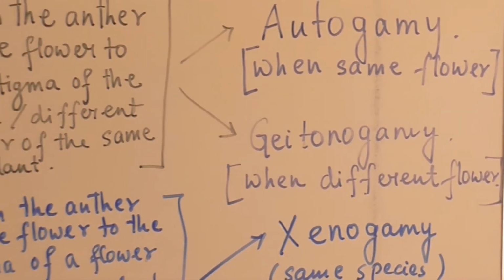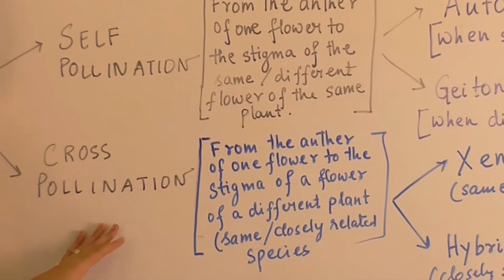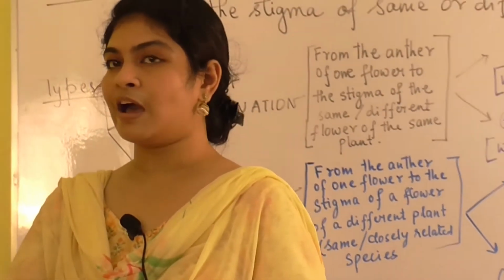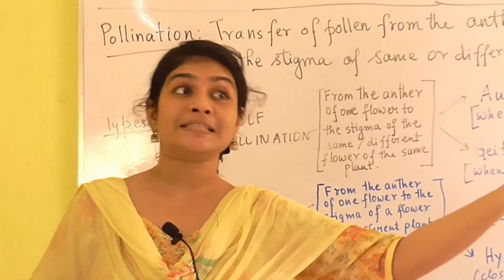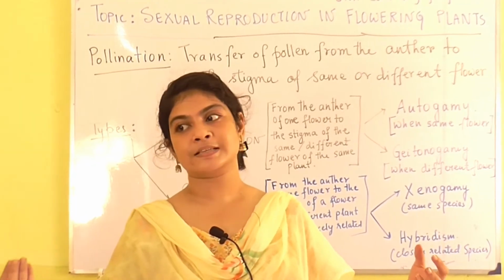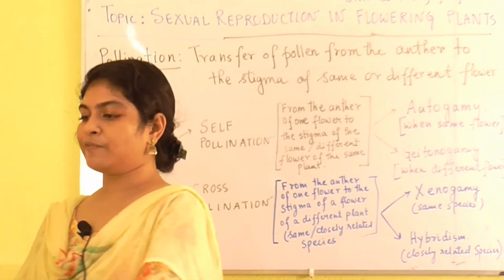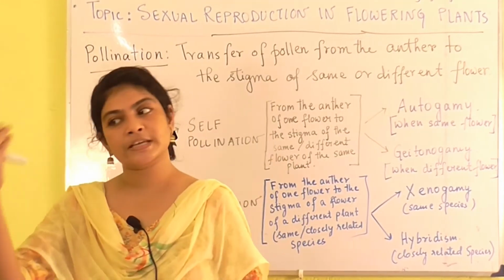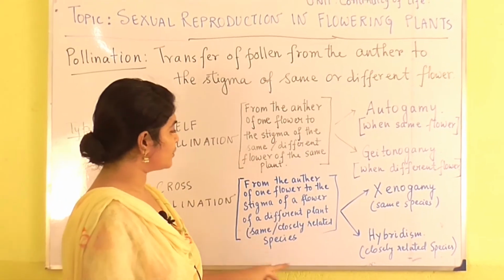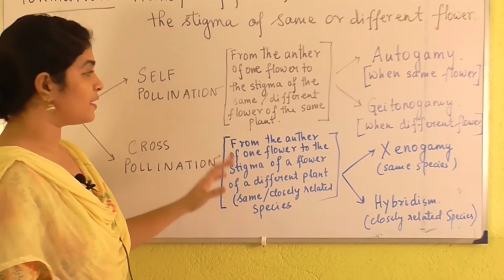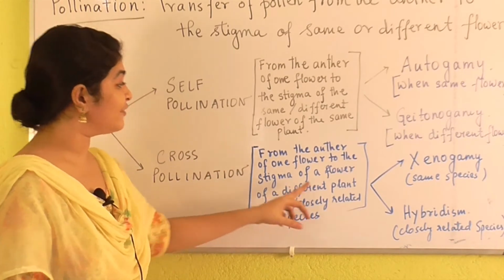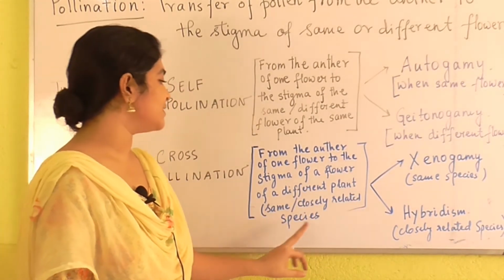Now we are going to come to the next type of pollination, which is known as cross pollination. Here the pollen grains from one plant always transfer to a separate, completely different plant. That plant can be of the same species, like pollen from one hibiscus flower falling onto another hibiscus flower, or it can also fall onto some closely related species. So let's go through what is written: pollination from the anther of one flower to the stigma of a flower of a different plant of the same or closely related species.